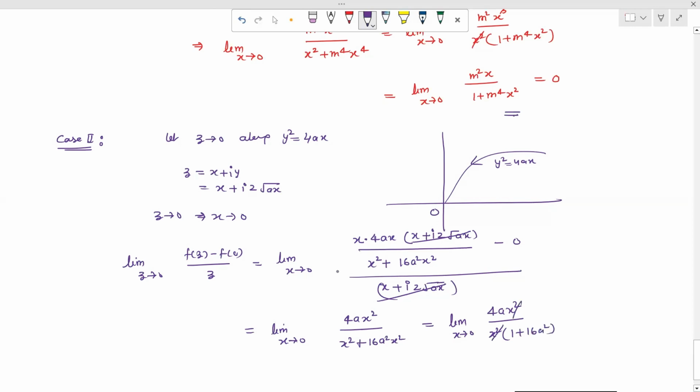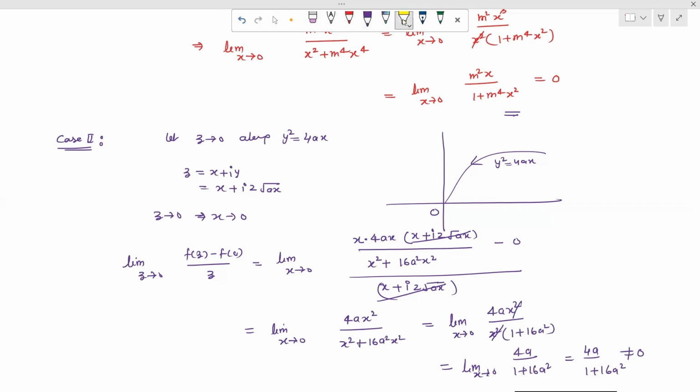So this x square and x square cancelled. So when we apply the limit x tends to 0, the remaining term 1 plus 16a square is purely constant. So it gives us 4a upon 1 plus 16a square, which is not equal to 0.